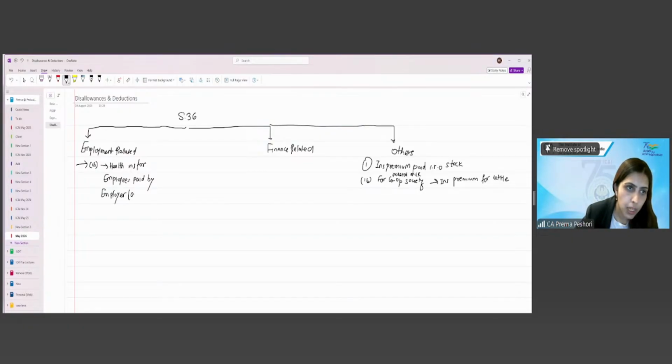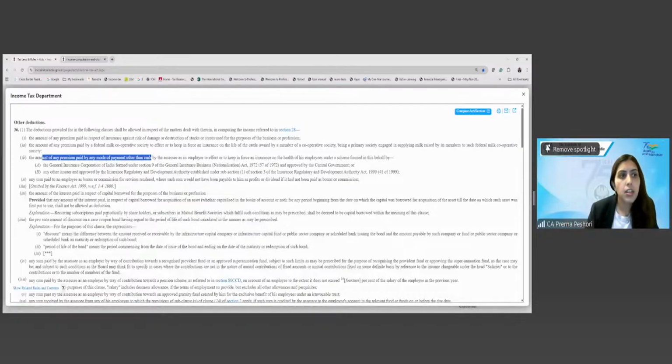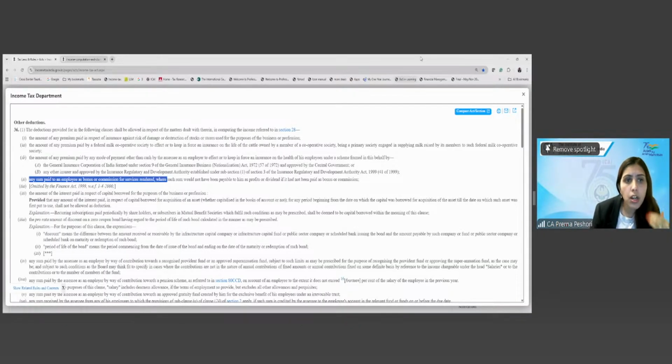This should be other than in cash. Clear? Next is any sum paid to an employee as a bonus or commission for services rendered, where such sum would not have been payable to him as profits or dividend if it had not been paid as bonus or commission. So what essentially it is trying to say that any bonus or commission paid to the employees for services rendered other than in the nature of profits or dividend shall be allowed as deduction under section 36(1)(2). Okay.